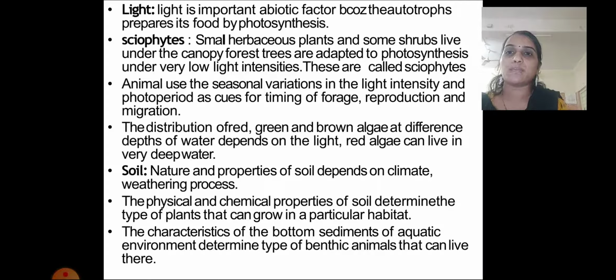The physical and chemical properties of the soil determine the type of plant that can grow in a particular habitat. That means if the chemical and physical factors required for plant growth and development are available in the soil, it is capable of growing plants, and the maximum number of plants will be found in that soil.